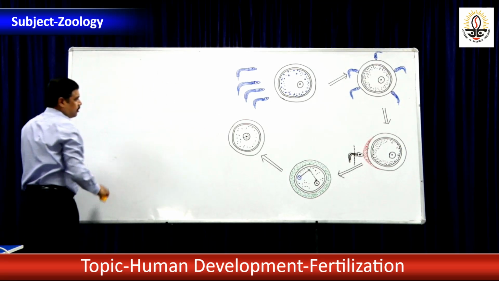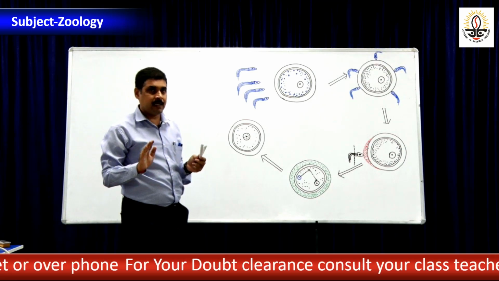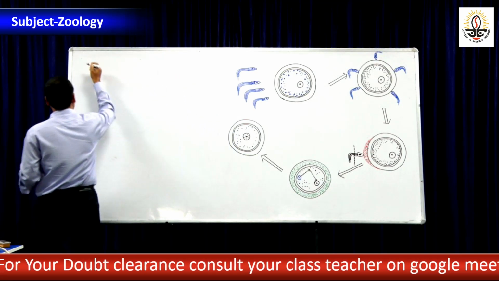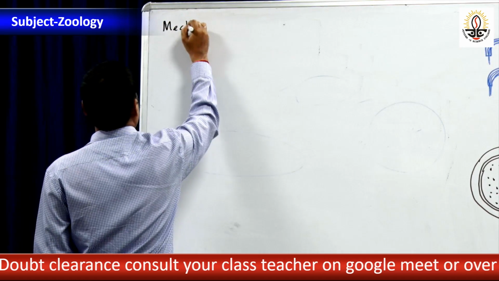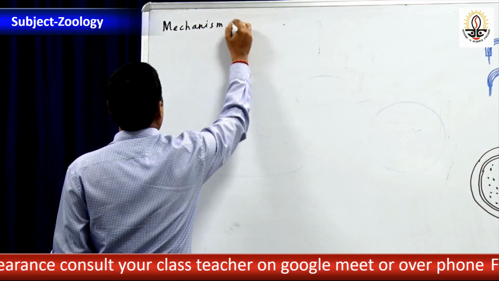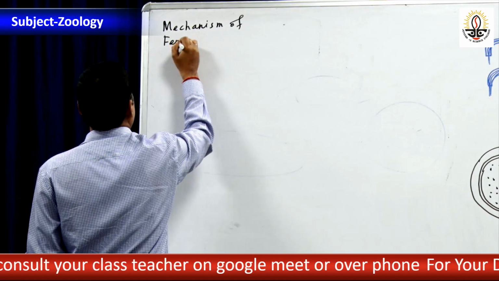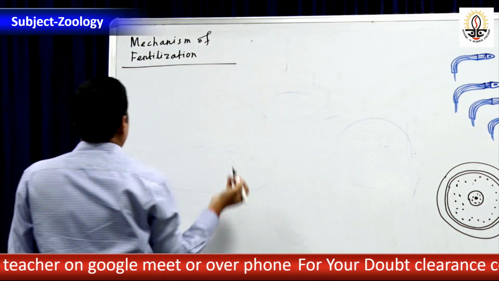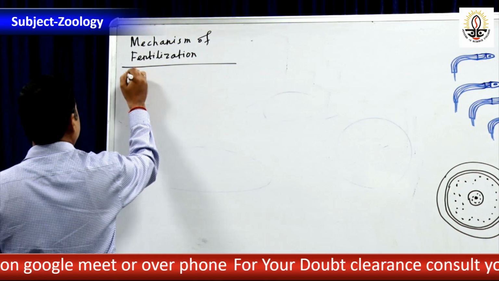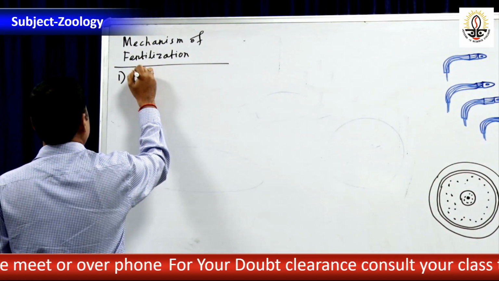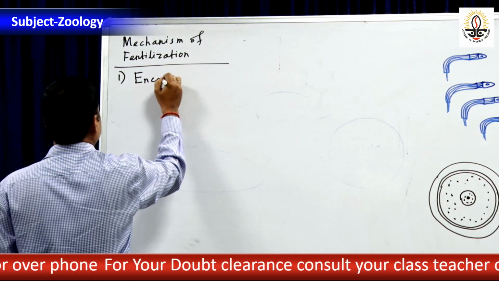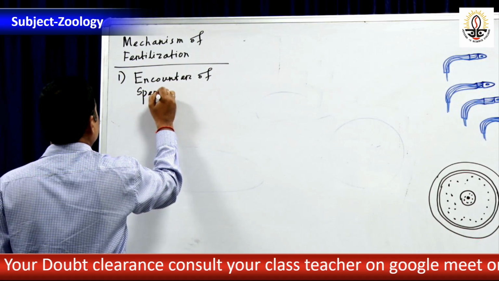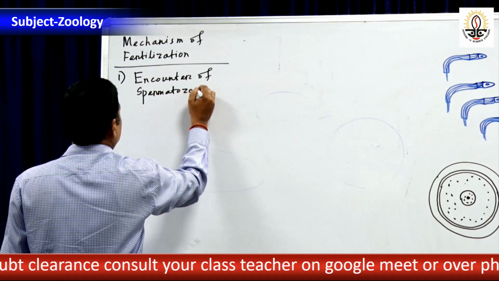I have listed the mechanism under 5 headings, and I am discussing them one by one. Now in the mechanism of fertilization, the first concept will be encounter of spermatozoa to ovum.